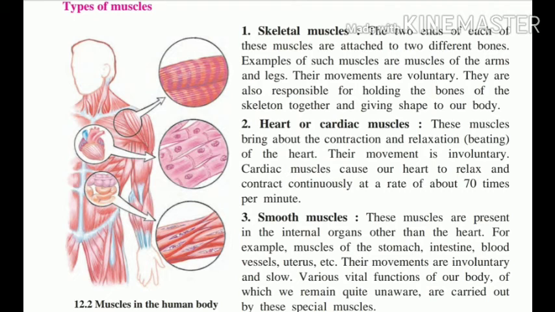Heart muscles or cardiac muscles. These muscles bring about contraction and relaxation of the heart. The movement is involuntary and we know that the heart rate is about 70 times per minute. Smooth muscles. These muscles are present in the internal organs other than the heart. For example, muscles of stomach, intestine, blood vessels, uterus, etc. Their movements are involuntary and slow. Various vital functions of our body, of which we remain quite unaware, are carried out by these special muscles. Generally, we know that stomach muscles and intestine muscles are also involuntary, which work without our will.